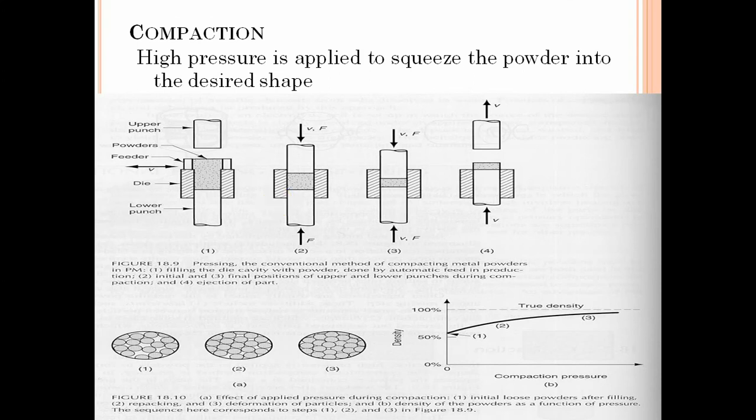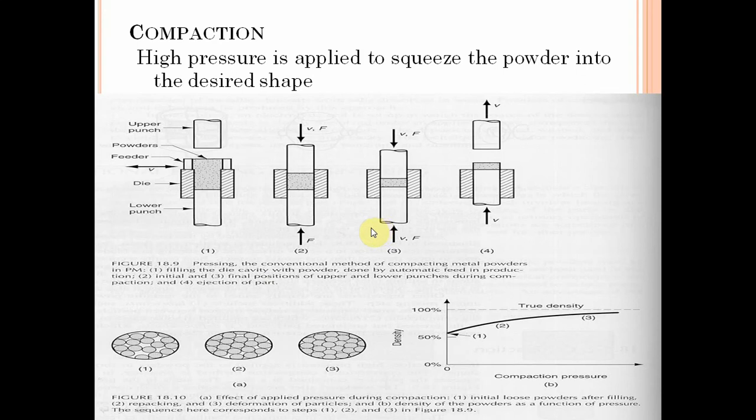The compacting pressure, which is the most important factor here, varies from 80 to 100 megapascal. The resulting product is ejected from the die cavity. The main purpose of this step is to obtain sufficient green strength and increase apparent density. These are some of the processes of the powder pressing technique.